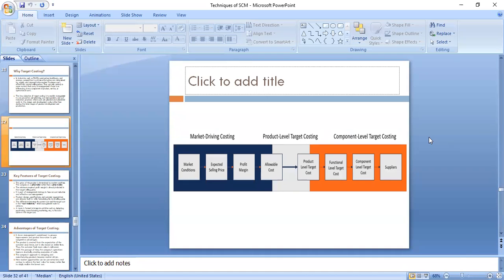I'll just give you a simple example. Suppose a company wants to reduce traveling expenses. Earlier the person used to go by business class, then the company might tell that person, you can go by economy class. The executives who were going by economy class, I might tell them to go by second AC train.